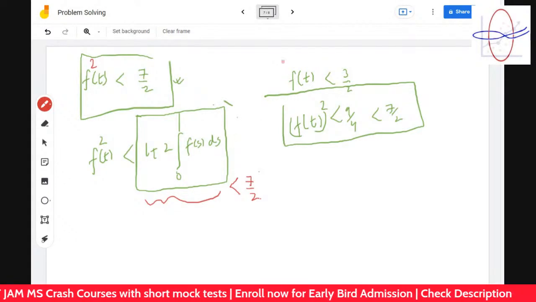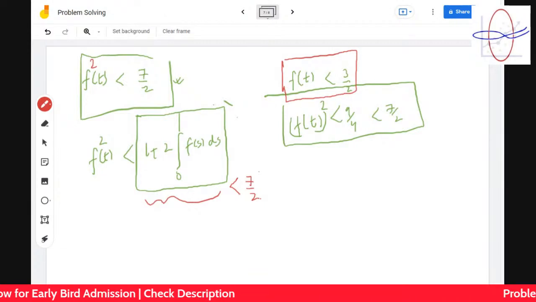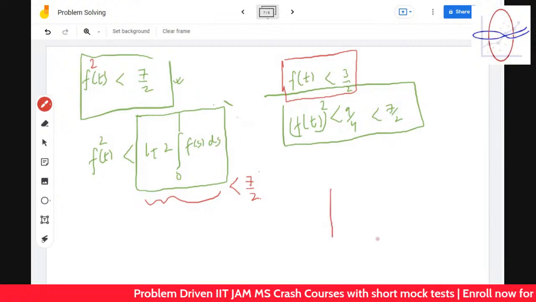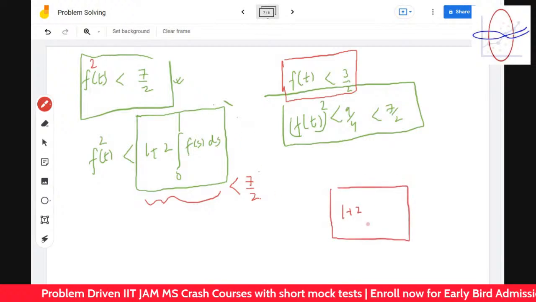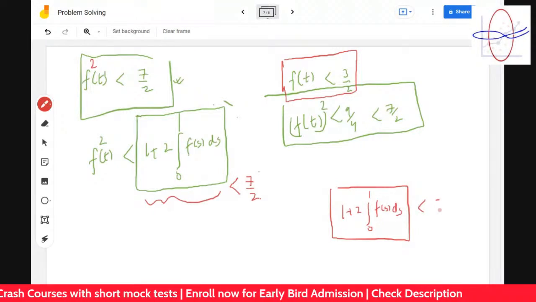And we know that ft is less than 3 by 2. So is ft square, ft whole square, always less than this quantity? We do not know actually. Because we know that this quantity is less than 7 by 2.